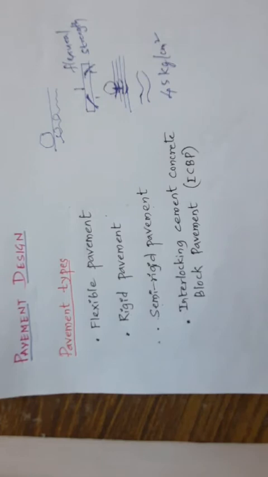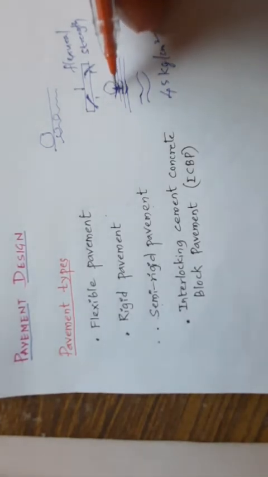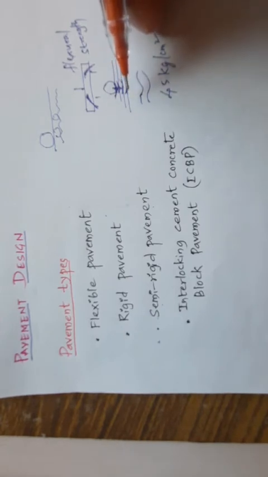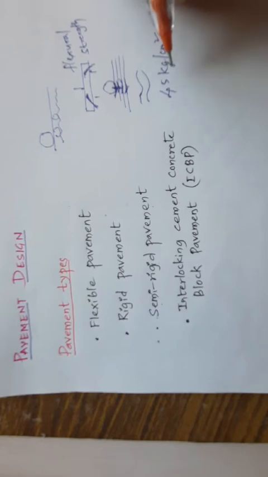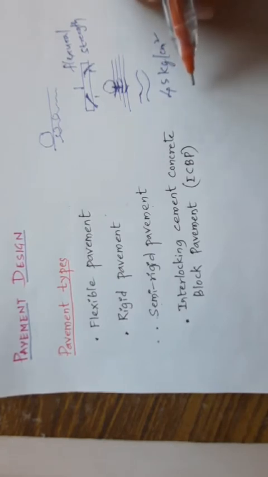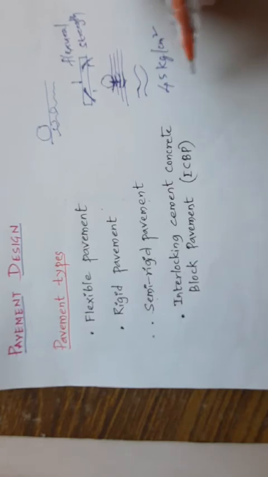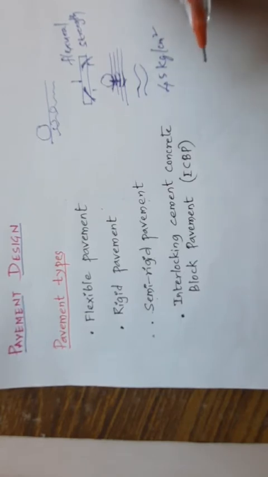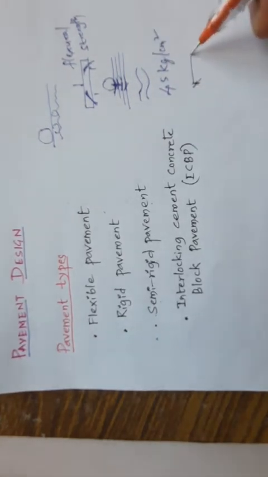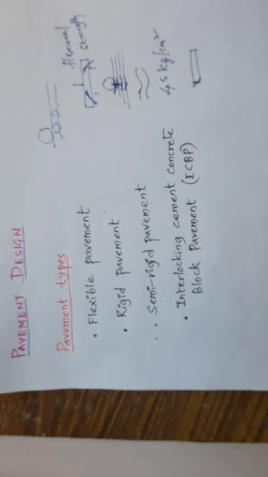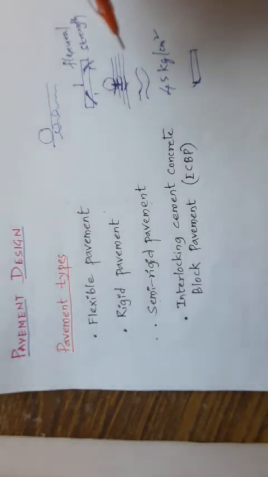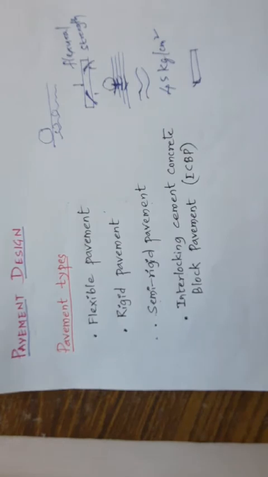In flexible pavement, what happens? Whatever the load is, it has to transfer from one layer to the next layer, next layer. Like grain to grain transfer of the loading will happen. But in rigid pavement, the stresses are not transferred from grain to grain. It does not pass any to the lower layer. So whatever the top layer concrete slab is there, it automatically takes all the load or stresses. Then it directly transfers to the earth. Here, the loading transfers layer by layer by layer. If any one fails, everything fails here. Clear?